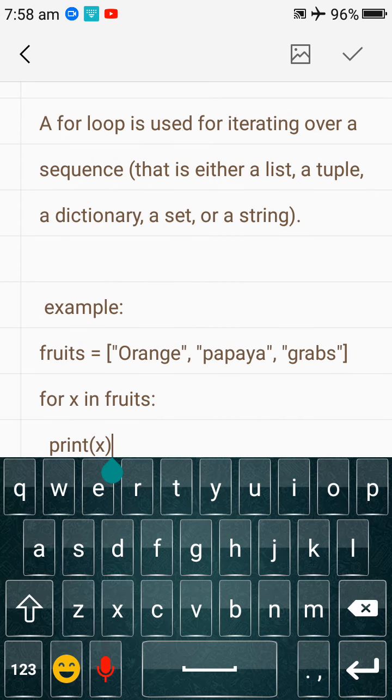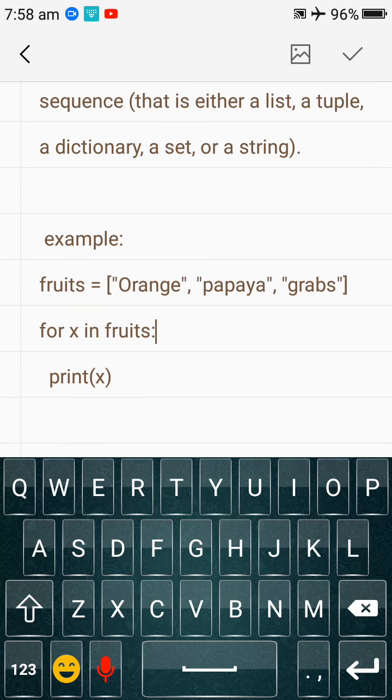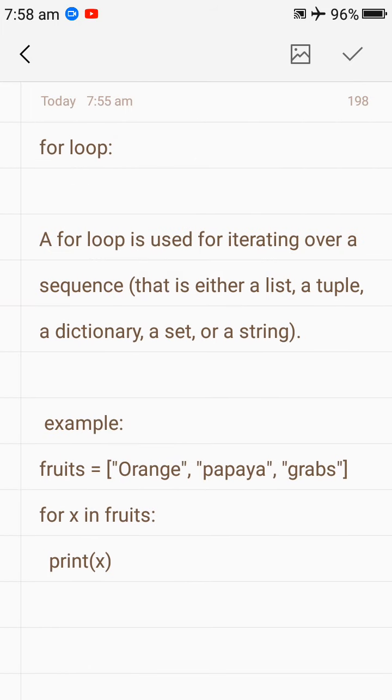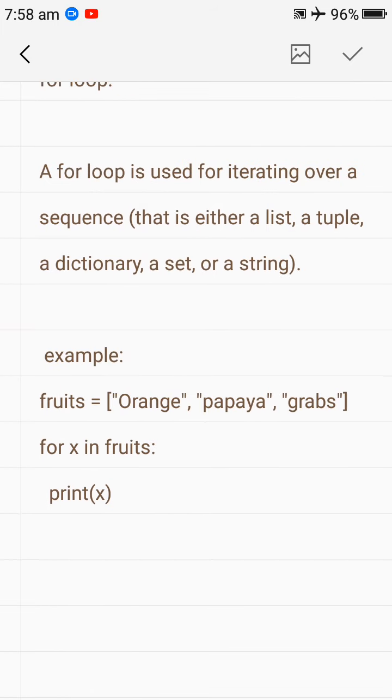The first time when for x in fruits executes, it will take the 0 index value, orange, so orange will print. The next time for x in fruits executes again, then papaya will print. The next time it executes again, x value will become grapes, so grapes will print. So in this way you can use a for loop in Python.